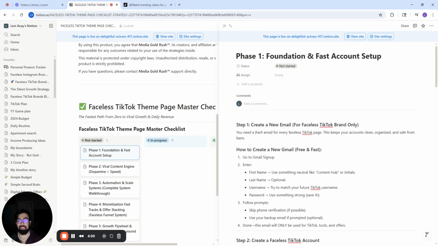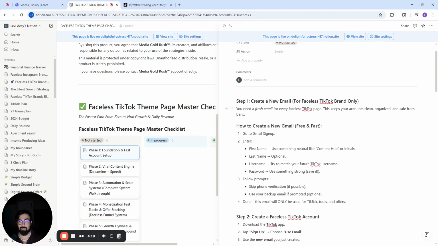Want to learn how to create a theme page or a faces page on TikTok? This information can be used for Instagram or YouTube. It's mainly going to be for TikTok, and it's out of my TikTok starter strategy checklist that you can get. I'll have it in the description down below, but let's dive right into it. I don't want to waste your time.